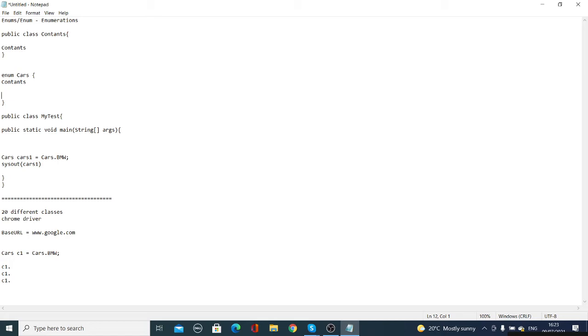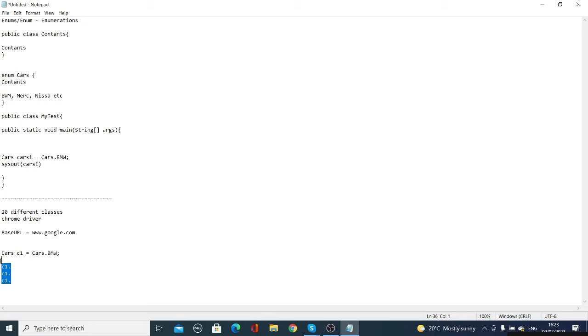In the enum class, as constants, you have defined BMW, Merc, Nissan, etc. You have n number of things. If you have so many things, every time you write cars dot this, cars dot this, it takes more time. So you use a variable: cars C1 equal to cars dot BMW. I don't need to repeat that statement over and over again. I can just use this and it works for me, so it saves my time in future. Any other question?